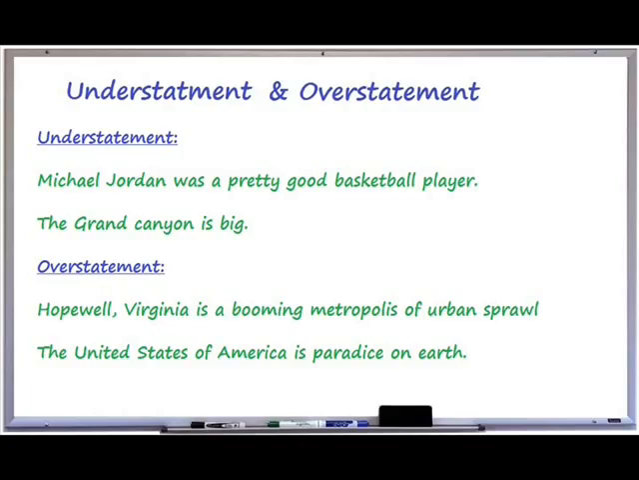Understatement and overstatement. When someone doesn't use strong enough description for what they are describing, they are understating it. If something's description is given too much credit or clearly exaggerates, then it is overdone or overstated. Understatement. Michael Jordan was a pretty good basketball player. The Grand Canyon is big. Overstatement. Hopewell, Virginia is a booming metropolis of urban sprawl. The United States of America is paradise on earth.